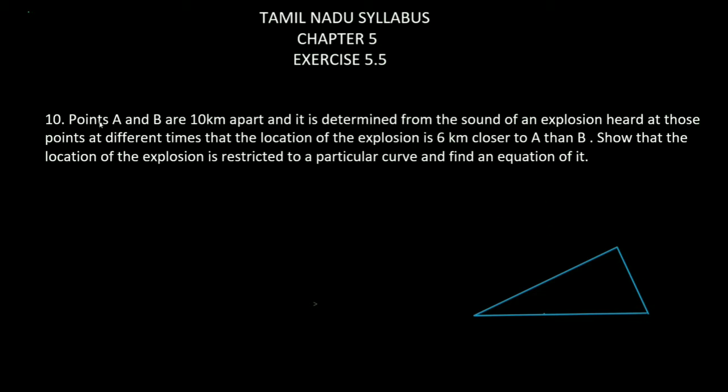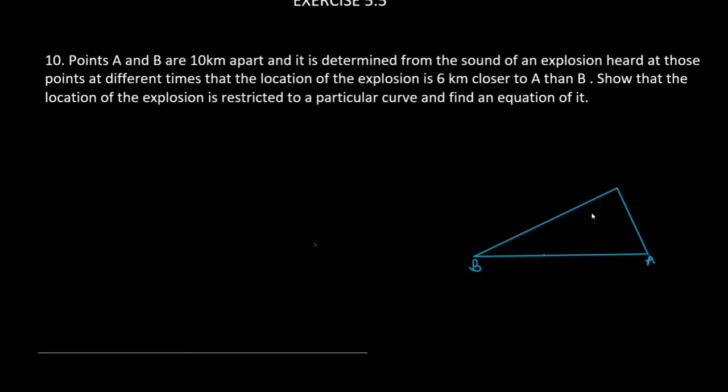So here are 2 points A and B. Let us take this point as A and this as B. Points A and B are 10 km apart. The distance between these two places is 10 km. And it is determined by the sound of explosion heard at those points. So the explosion takes place at a particular point P. The explosion takes place at this point P.